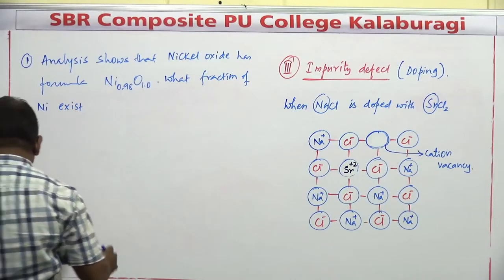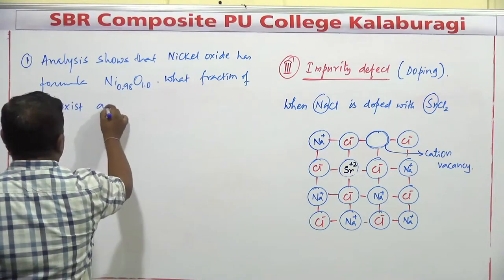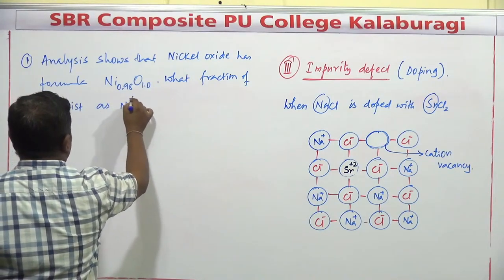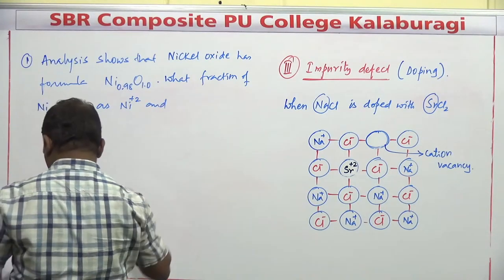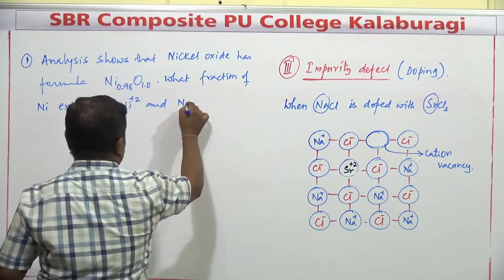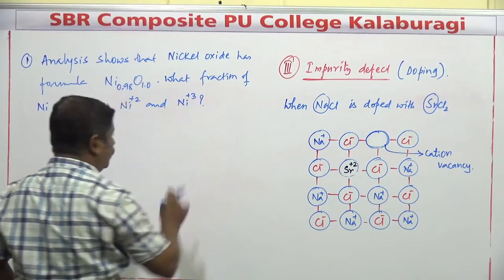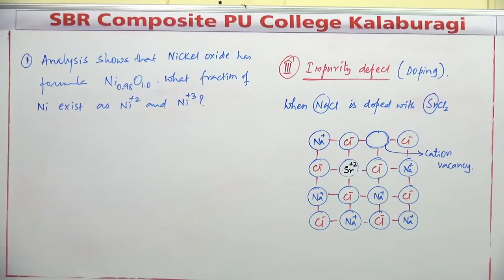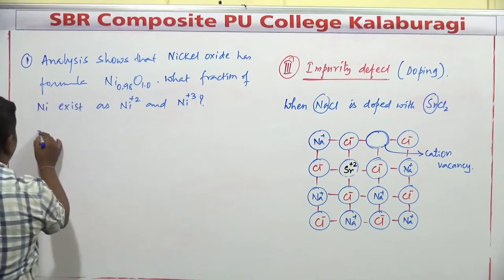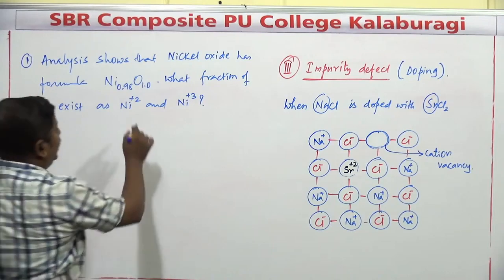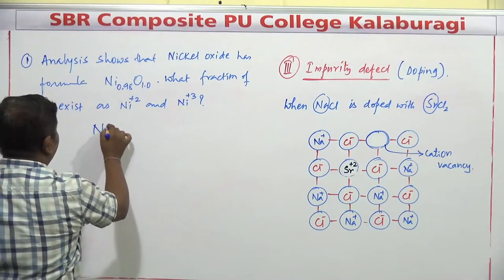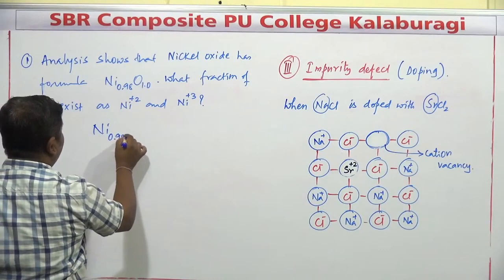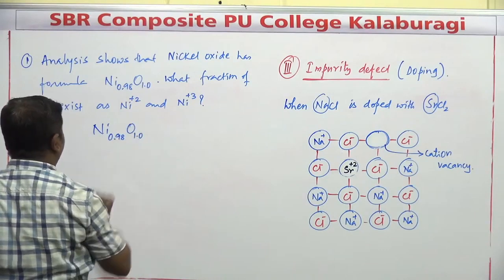What fraction of Ni exists as Ni+2 and what fraction as Ni+3? In this question they are asking about the percentage of Ni+2 and the percentage of Ni+3. Here the total formula of the compound is Ni0.98 O1.0.